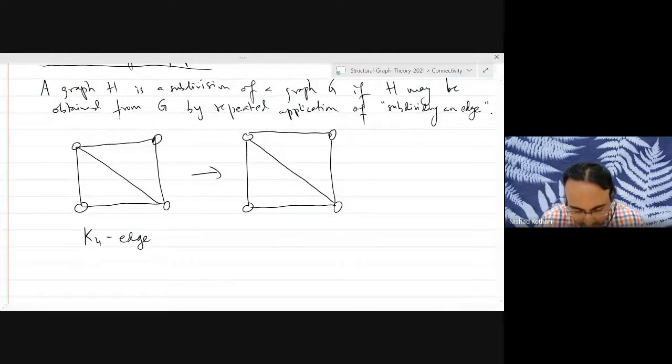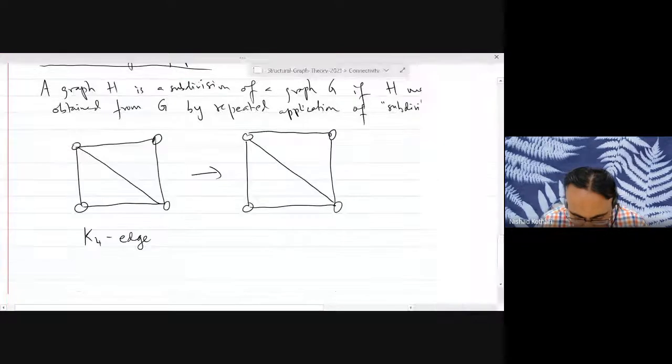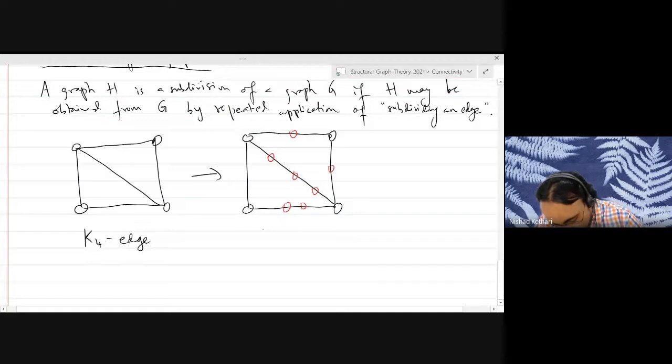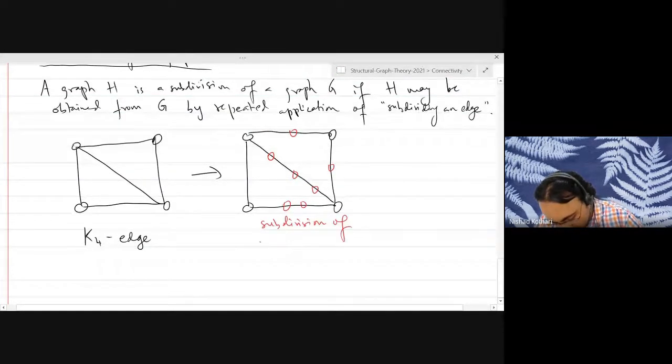Let me use the red color. So I can keep subdividing some edges. Okay, and this is a subdivision of K4 minus 1 edge.